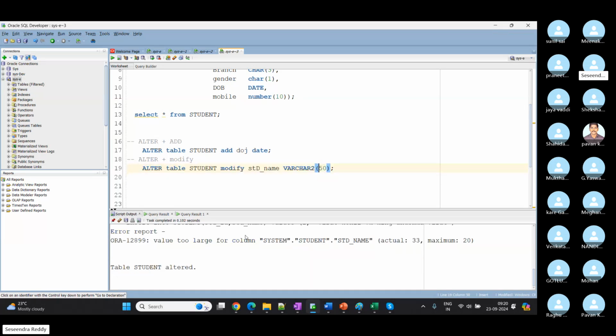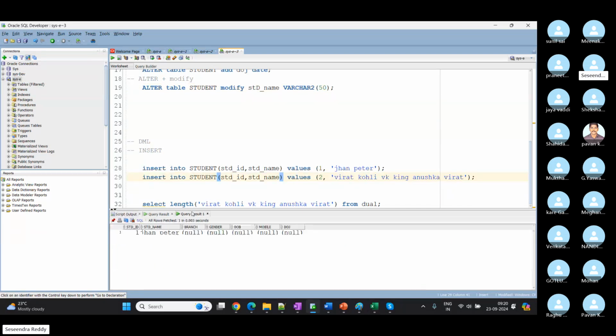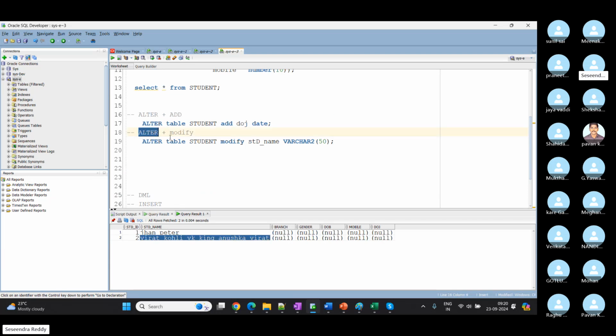Student altered, right? So now if I try to insert Virat Kohli's record, it will allow us to store one row. Row inserted. So if I refresh my data, we can see the second record, Virat Kohli, right? So alter plus modify can modify the size of an existing column. Or else if we want to change the data type, we can change it by using the same name.